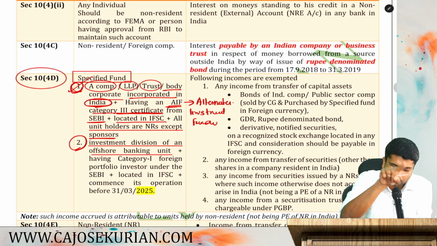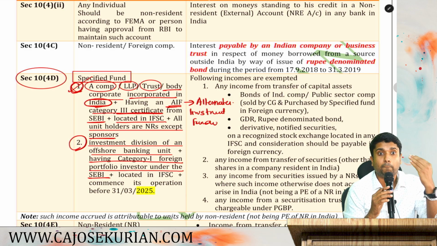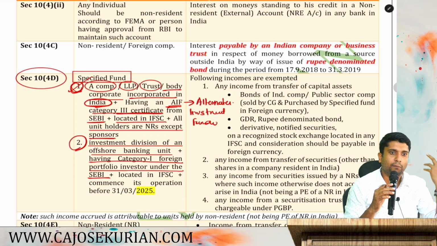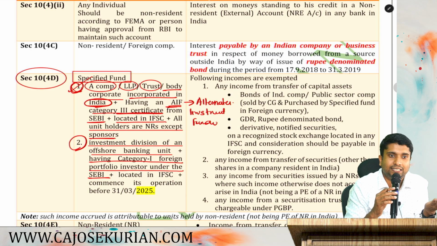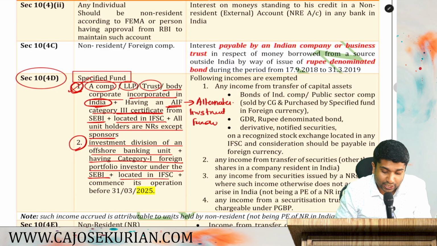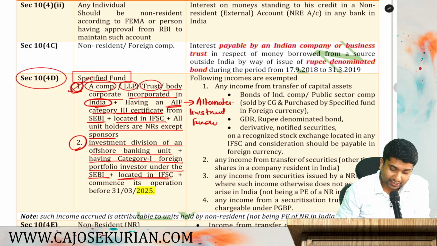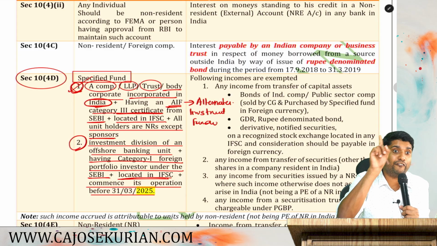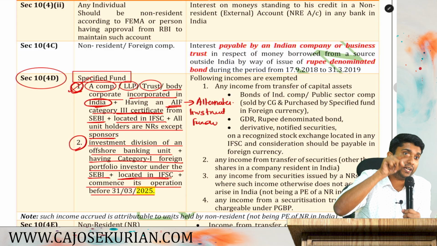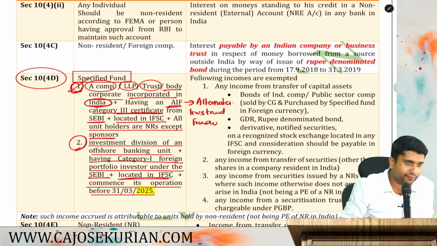Foreign bank's investment division having a category 1 FPI classification. What is FPI? Foreign portfolio investor. That means you are a foreign bank. You are planning to come and invest in India to grow your portfolio. We can call you a specified fund provided your investment should be located in IFSC, plus you should commence your operations before 31st March 2025. It has been amended. Earlier it was 2024. Now you got one more year extension. They made it 2025. Are you all here?